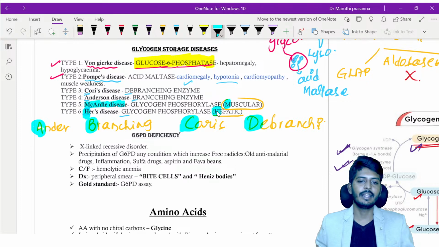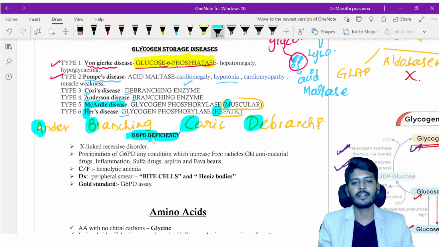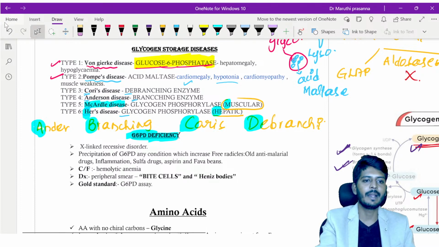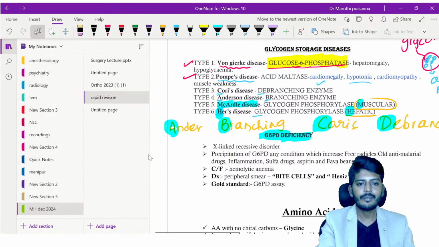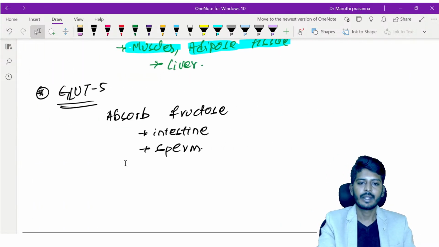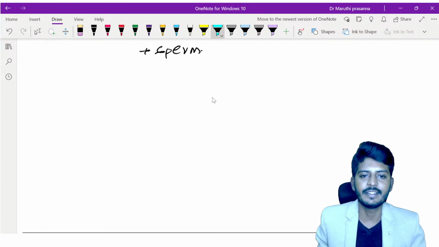Let's go to the next disease here only in the carbohydrates chapter, that is your G6PD deficiency. Again, this is very frequently asked. So what is G6PD deficiency? Let's quickly recall about the G6PD, where it comes and how it plays a role. After that, we'll be able to understand the disease itself.